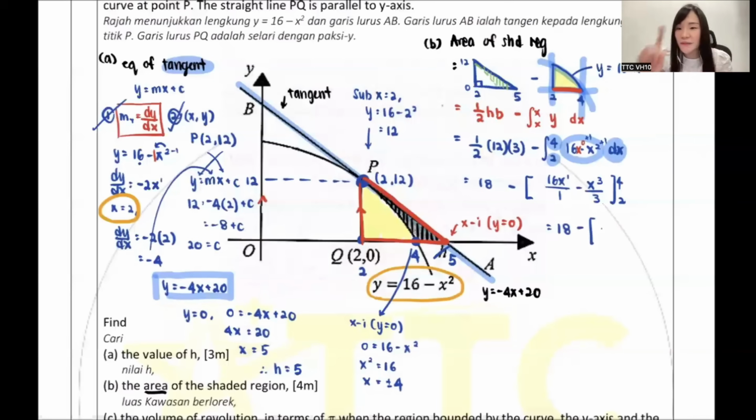Okay, and then I want to say one thing. You must understand, when I integrate, I actually integrate the whole curve. It's just that when you put the values here, it is to let you limit the whole curve to only 2 to 4. So actually you're doing the whole curve. I repeat, you put the numbers here because you just want to squeeze to only this space. So if you want to do the whole space, then you put 0 to 5, 0 to 4. Then if you want 0 to 2, then you put 0 to 2.